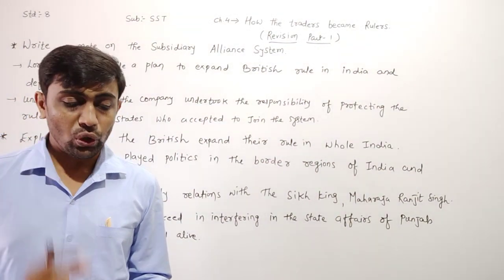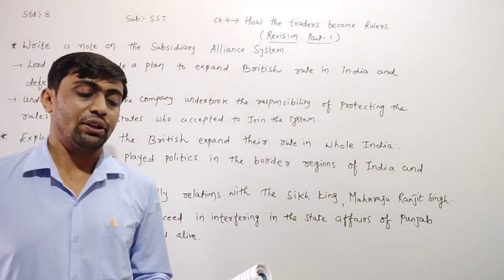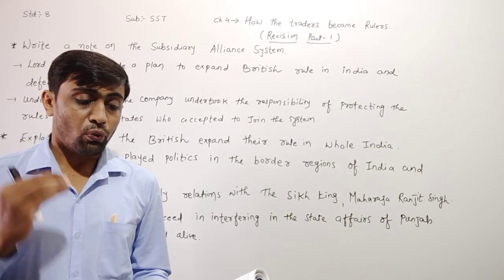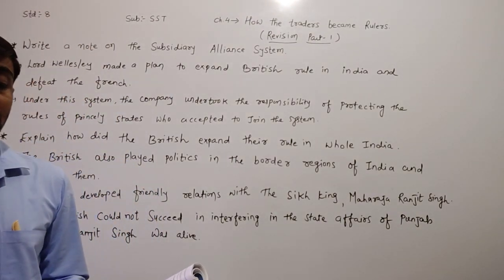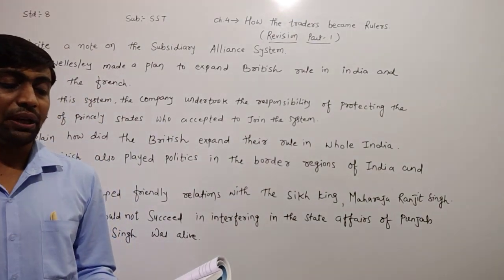The ruler also had to bear all the expenses of the British army. Means who pays the whole expenses of the British army? The ruler pays the whole expenses of the British army.